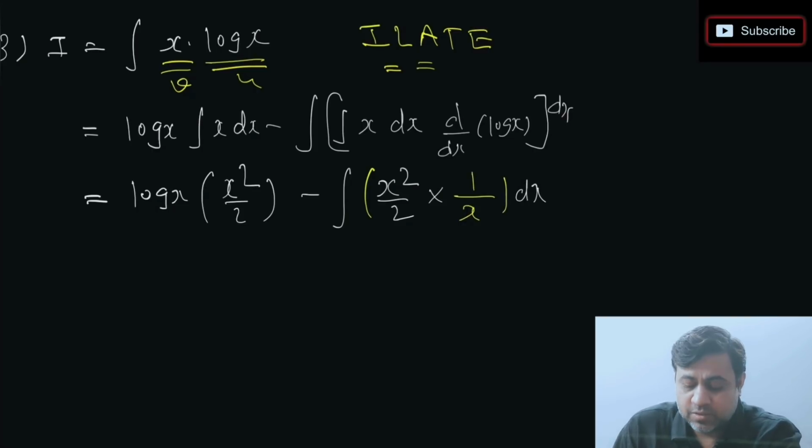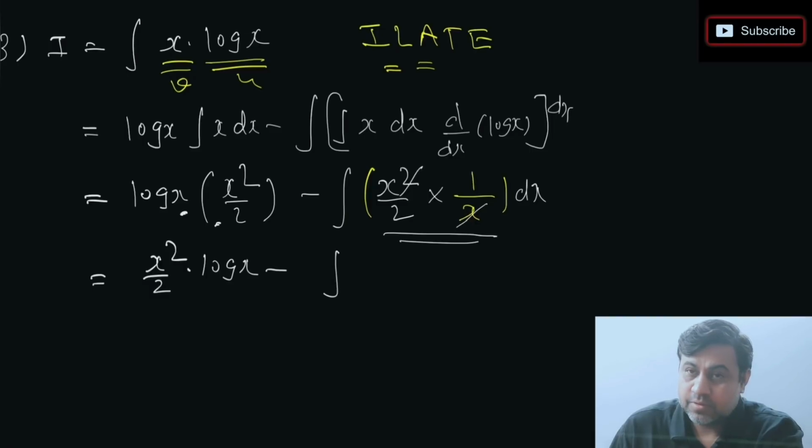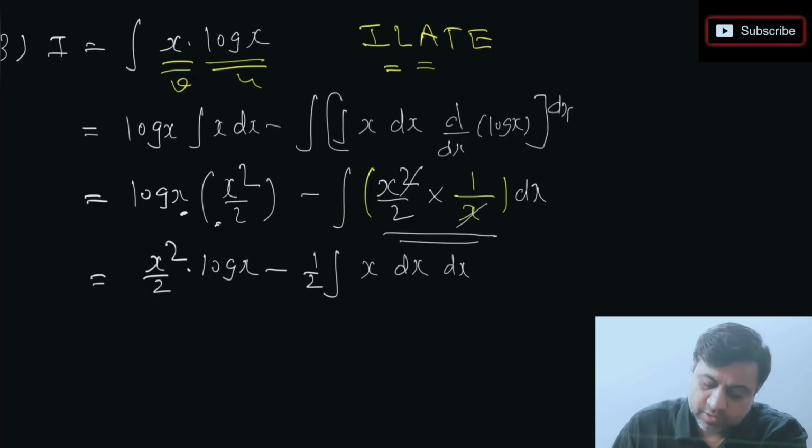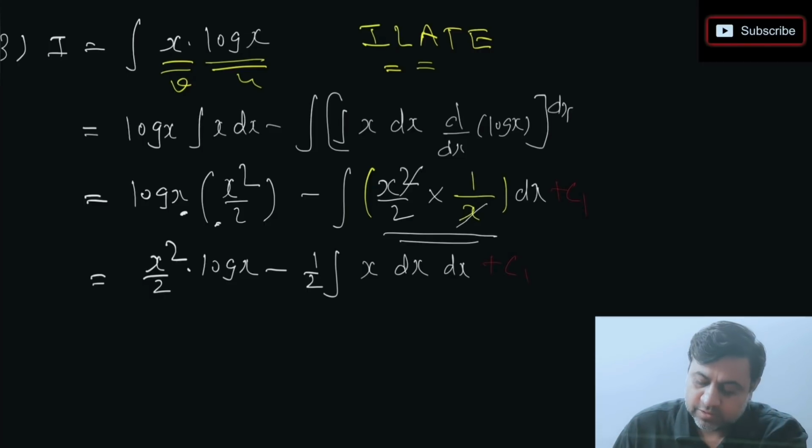Can I do something inside this integration sign? Can we cancel x and x? If I cancel this, outside I am just keeping it as it is, but make sure that you don't write this x and x as x cube. That's not how it's supposed to be done. So it will be x square by 2 into log x minus 1 by 2, constant kept outside, so we have to integrate x again. Okay, now let's take it further, but we have integrated first time in the previous step, so I am supposed to write c1 over there. Okay, here there is c1.